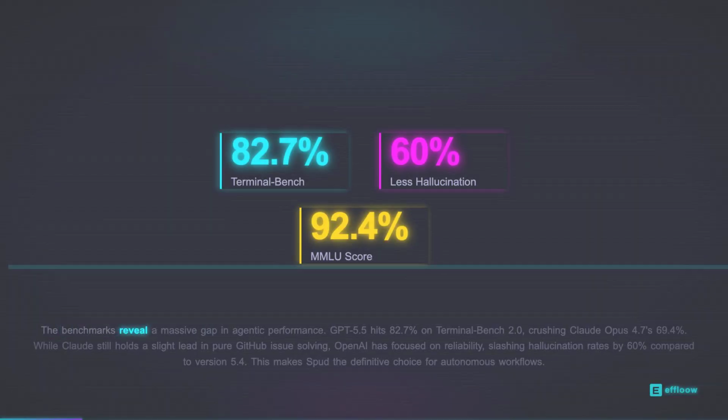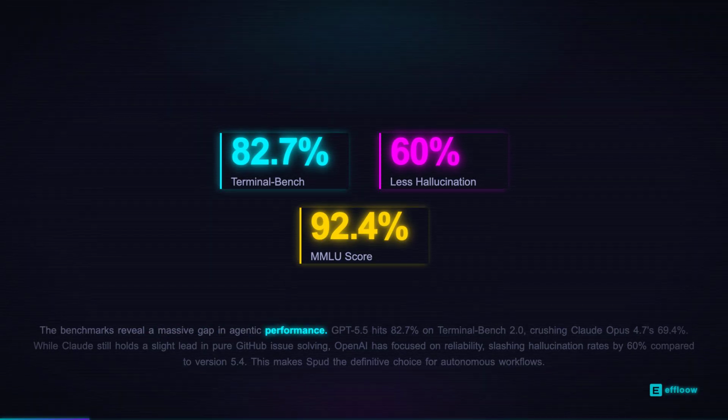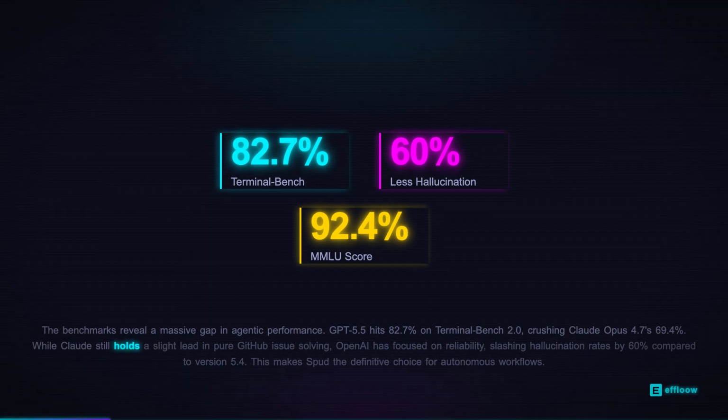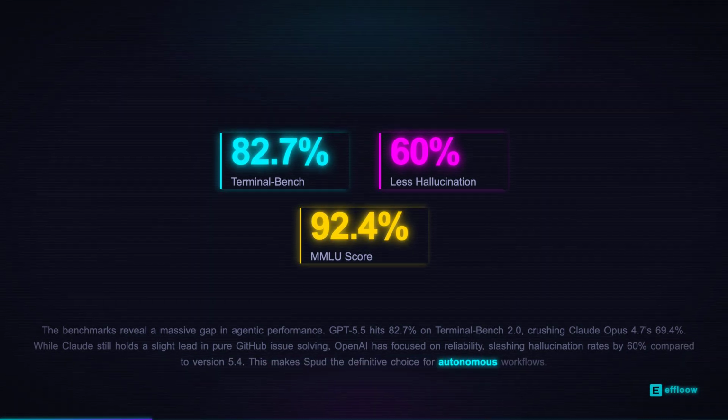The benchmarks reveal a massive gap in agentic performance. GPT-5.5 hits 82.7% on Terminal Bench 2.0, crushing Claude Opus 4.7's 69.4%. While Claude still holds a slight lead in pure GitHub issue solving, OpenAI has focused on reliability, slashing hallucination rates by 60% compared to version 5.4. This makes Spud the definitive choice for autonomous workflows.